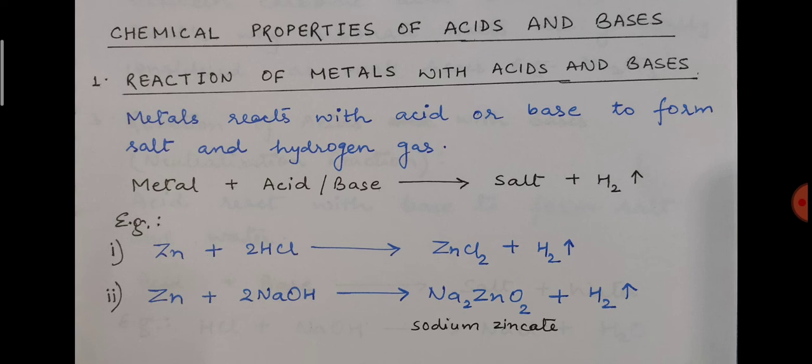So here the most common base which generally reacts with metal is sodium hydroxide. It is because sodium hydroxide is very strong and very reactive in nature, and metals which react with sodium hydroxide are zinc, which we have discussed, and one more metal is aluminium. The reaction for aluminium with sodium hydroxide is given in chapter 3, and the product which you will get in that case is sodium aluminate. So that is about the first one.